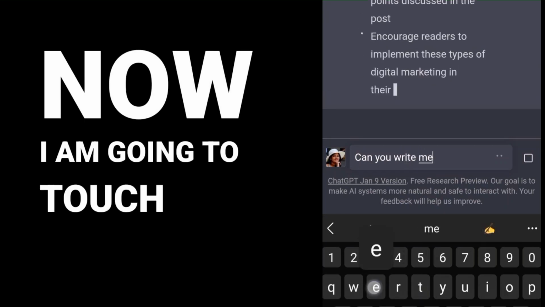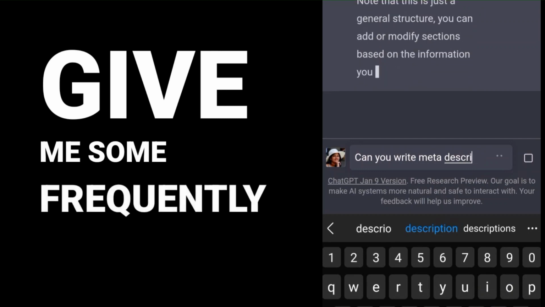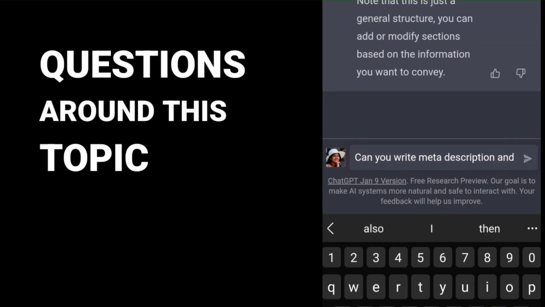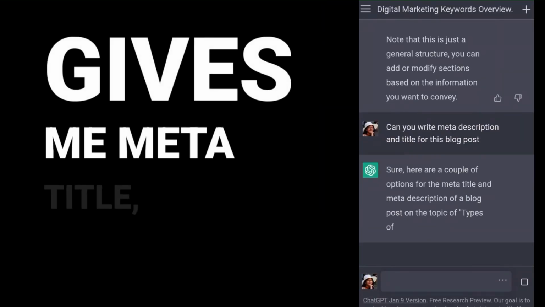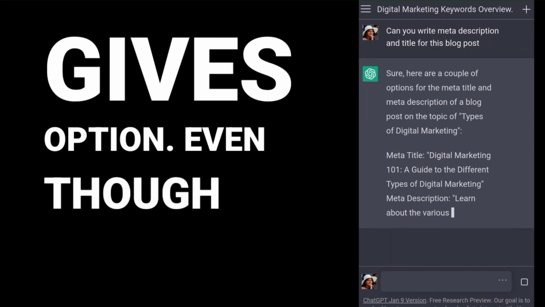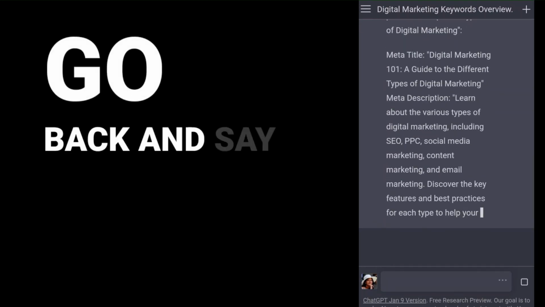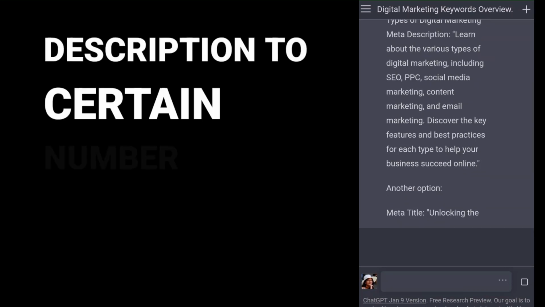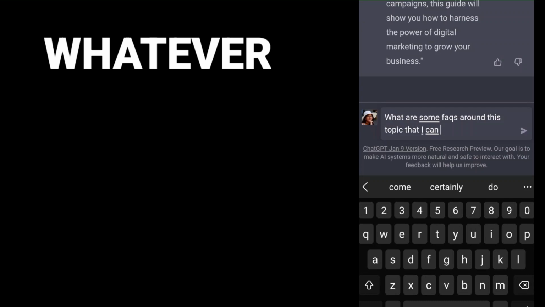Now I'm going to tell ChatGPT to write me meta description, meta title, and even give me some frequently asked questions around this topic. And you will see how it quickly gives me meta title, meta description, and in fact it also gives options. Even though it gave me meta description, which are longer form content, I can always go back and say that limit meta description to certain number of words or certain number of lines. You see, it is super smart at doing whatever it does.